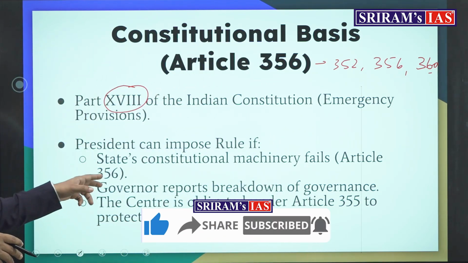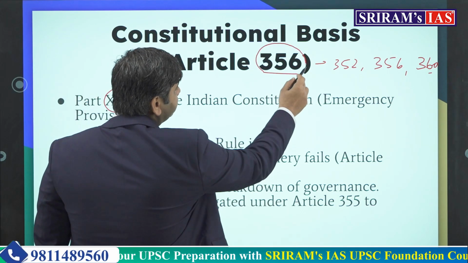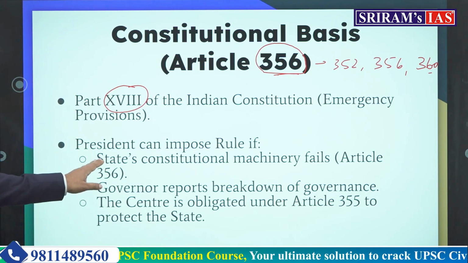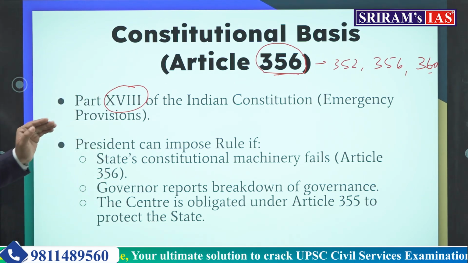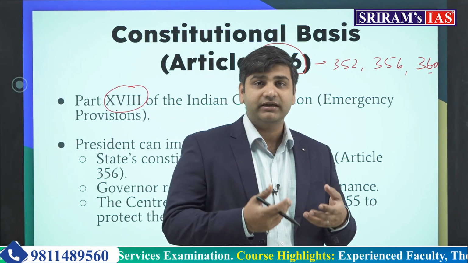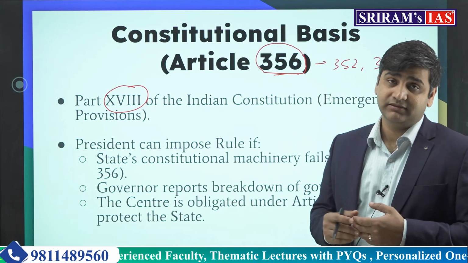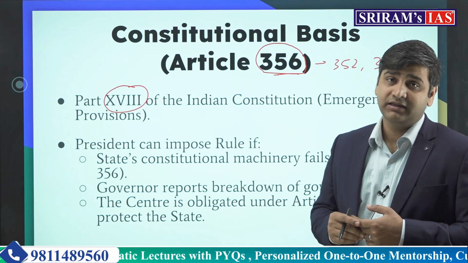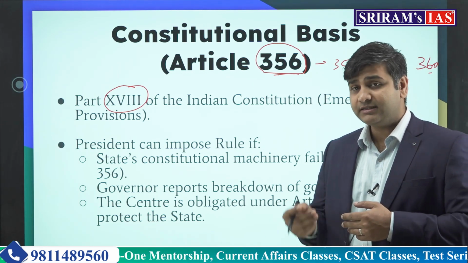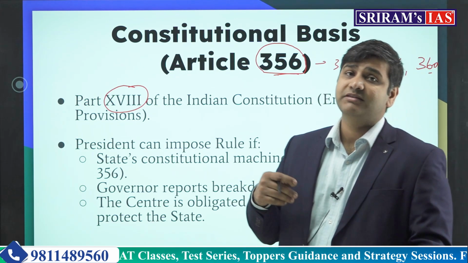The President can impose a rule under Article 356. Here what we are studying is Article 356 because this has been imposed in Manipur. The state's constitutional machinery fails. Now this is the basis. The governor sends the report to the president that the machinery of the state has failed, that it cannot be repaired as of now, and that is the reason why this failure needs to be replaced by the President's rule.